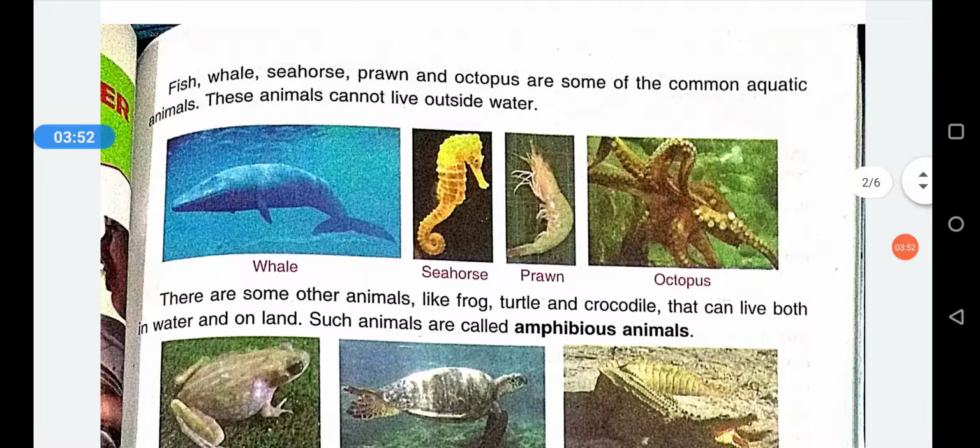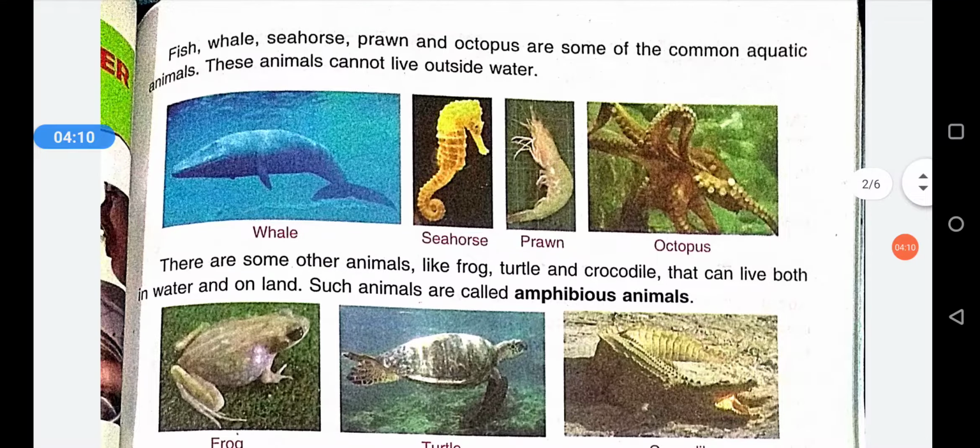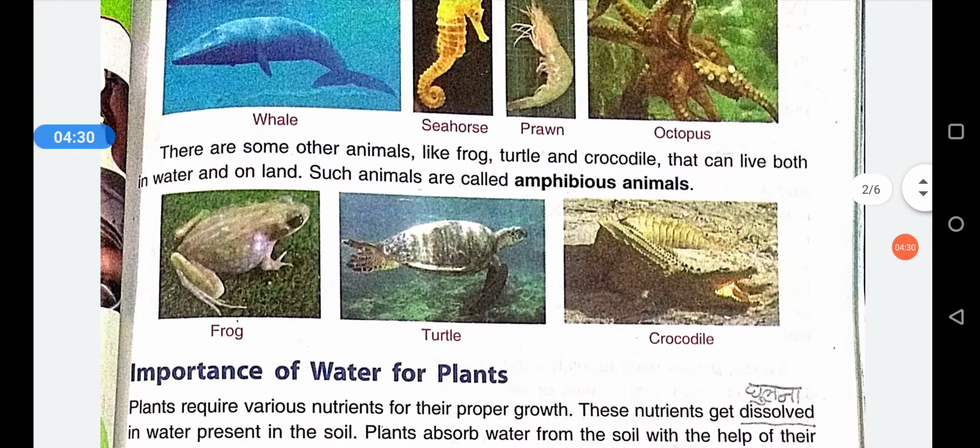Next is, what are amphibious animals? We all know that there are some other animals which can live in water and can live outside the water. For example, we see a frog. It can live inside the water, but it can also live on the land. The animals which can live both in water and on land are called amphibious animals. For example, frog, turtle, crocodile.